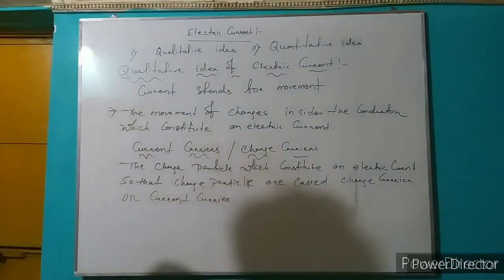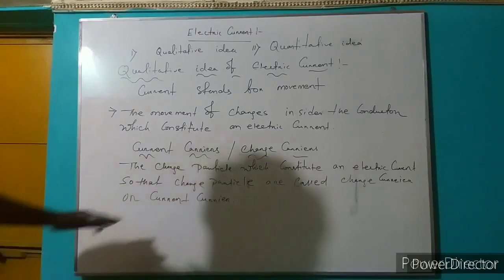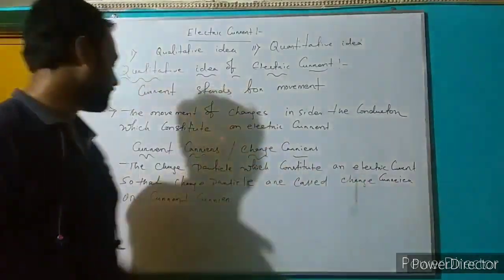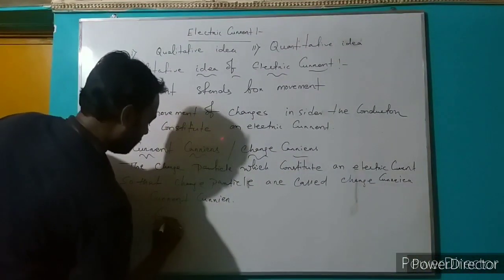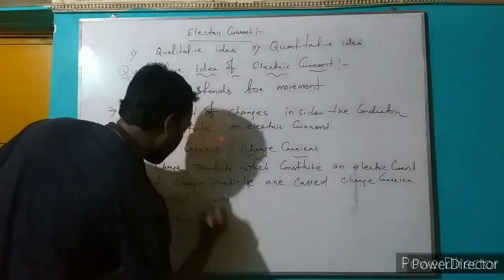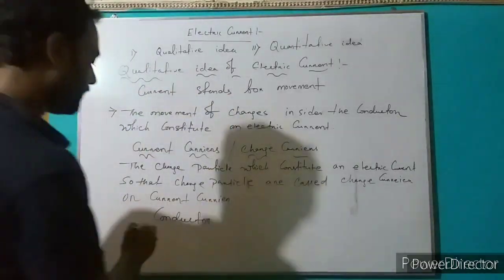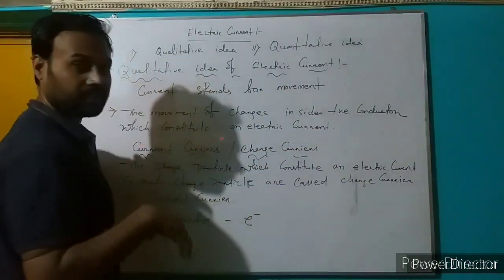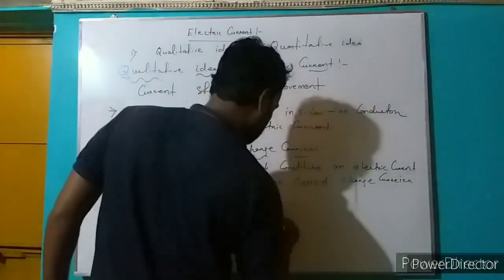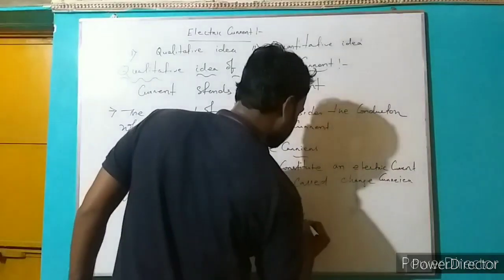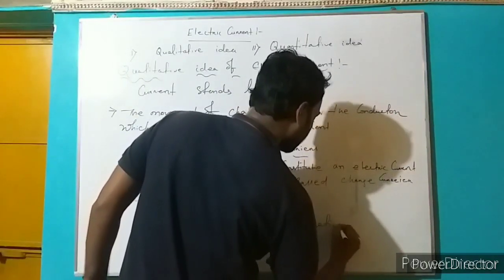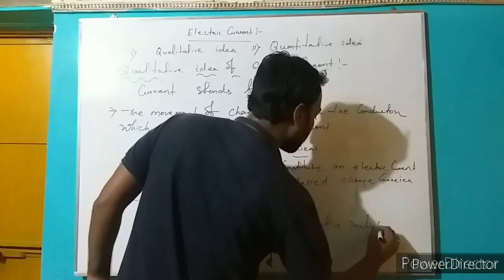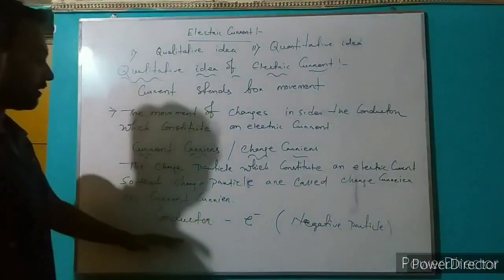The charge particles which constitute an electric current are called charge carriers or current carriers. In the case of a conductor, which one is the carrier? In a conductor, electrons are the charge carriers. They are negative particles.